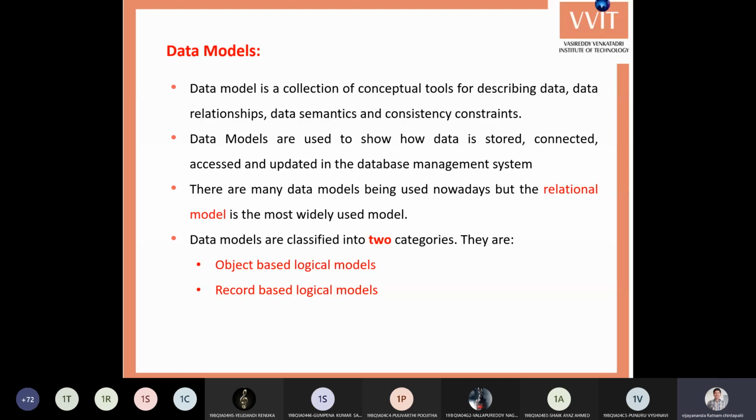Please respond, anyone. Have you understood what a data model is? Anyone from the class?